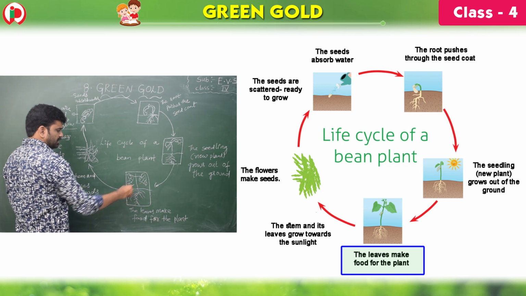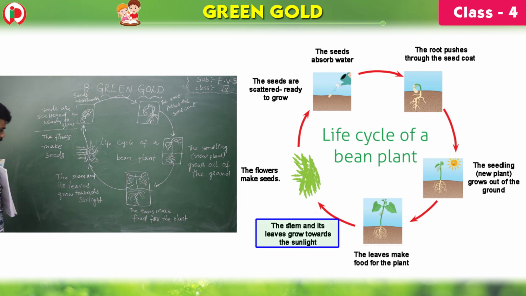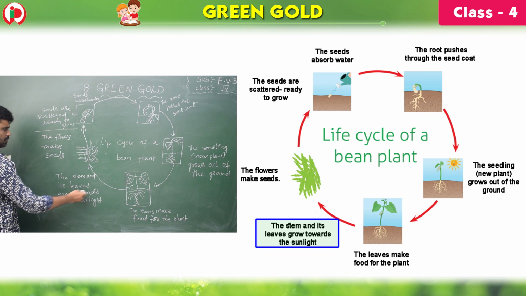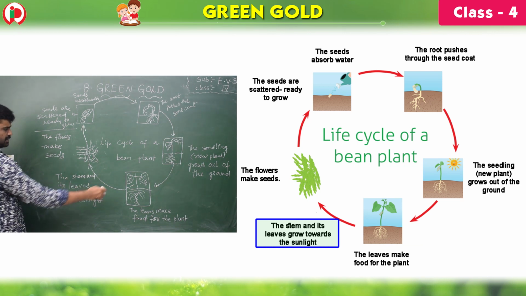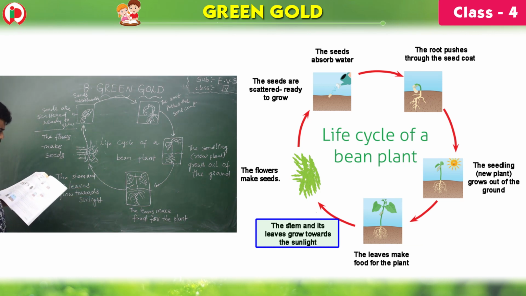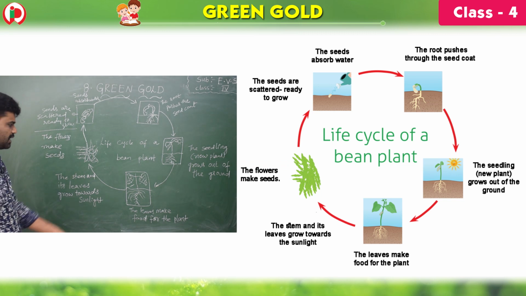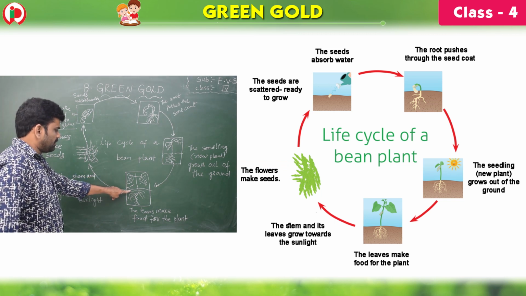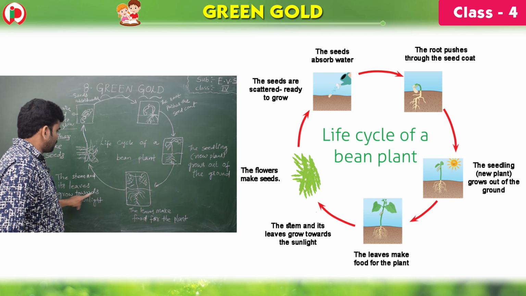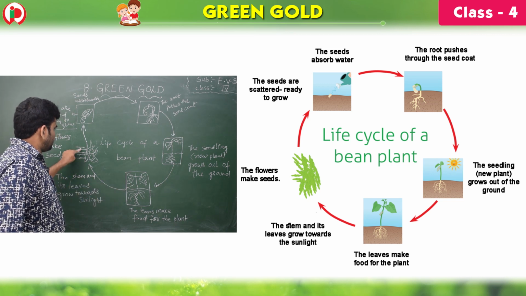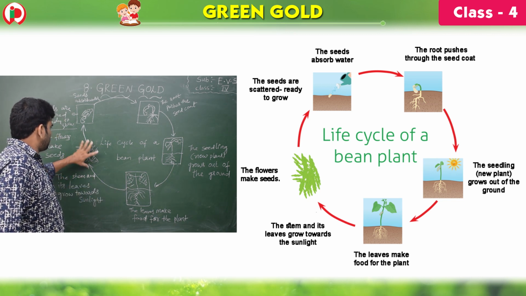See, these are the leaves, they make food for the plant. And here, the stem and its leaves grow towards sunlight, and finally the flowers make the seeds. See, children, if you start the life cycle here, the leaves make the food, the stem and the leaves grow towards the sunlight, and these flowers make the seeds.